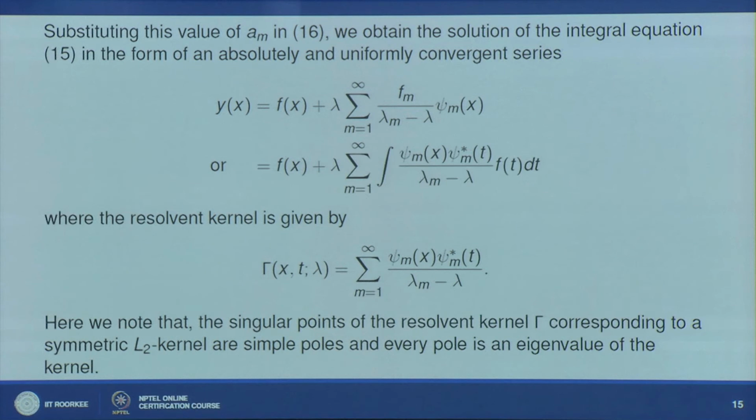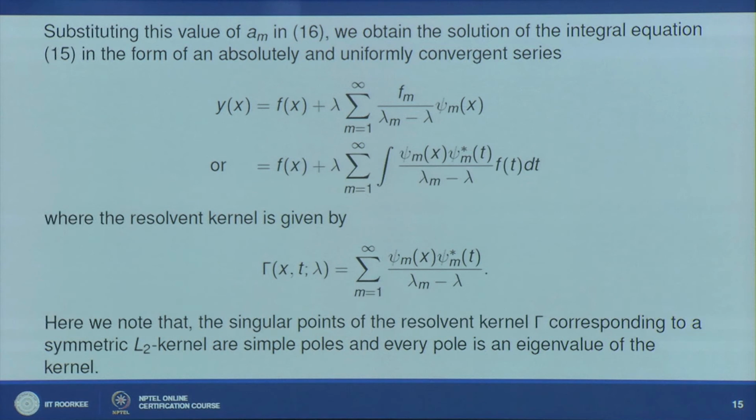Now here you can utilize the value of f_m. f_m is the Fourier coefficient of f, which is nothing but the integral from a to b. I am not writing the limits because your interval may be anything. So here f_m is basically the integral of f(t)ψ*_m(t)dt.